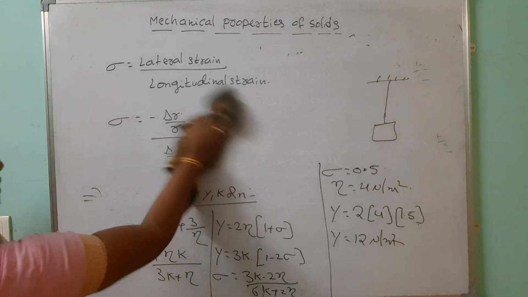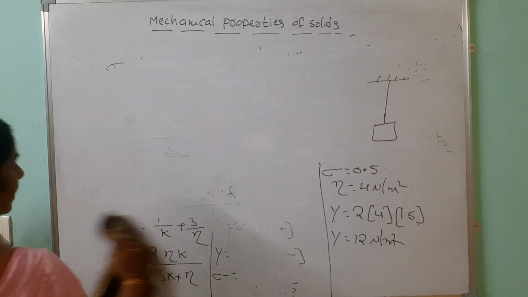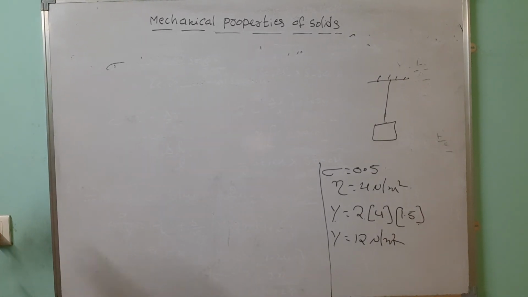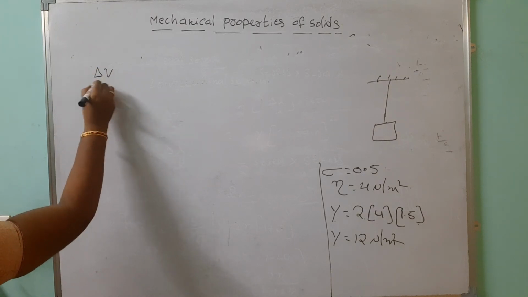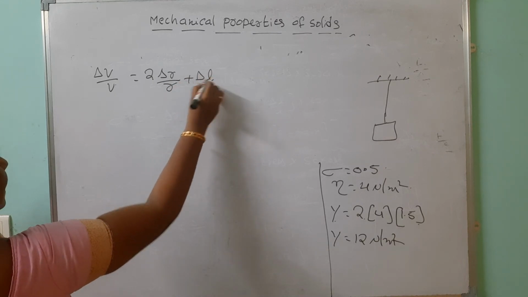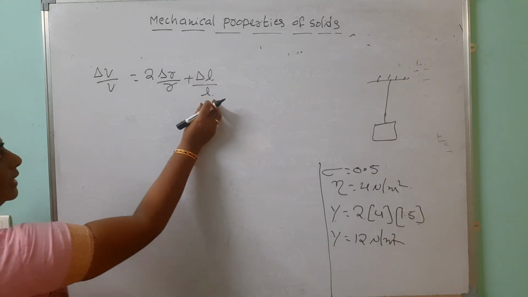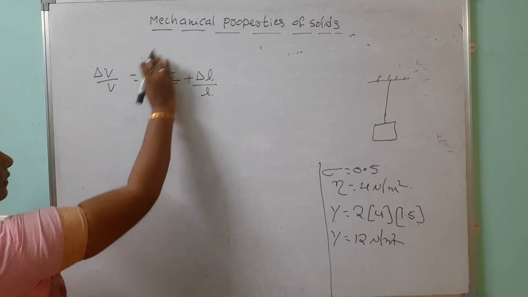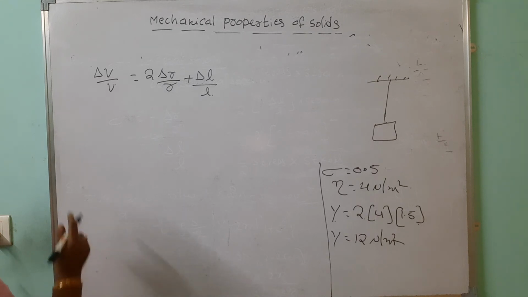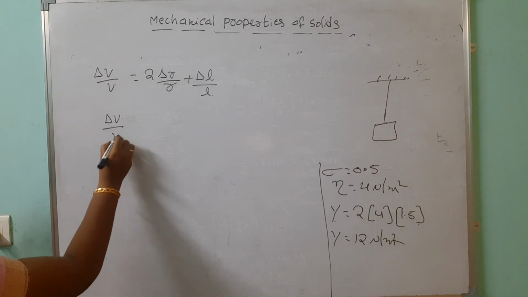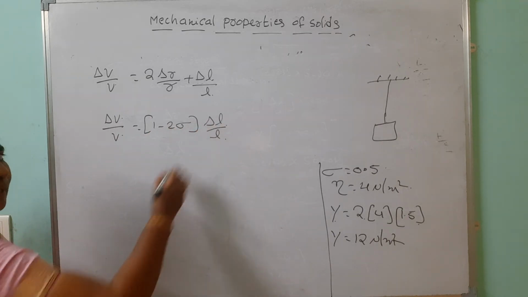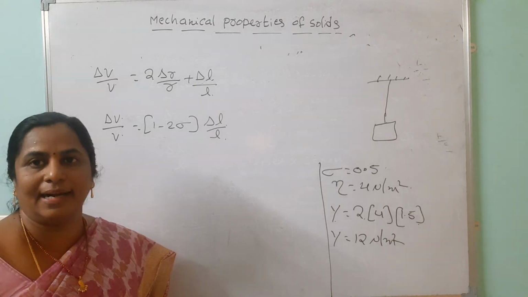The relation between volume strain, lateral strain and Poisson's ratio I am also giving, so you have to learn this by heart also. Delta V by V equals 2 into delta R by R plus delta L by L. This is the lateral strain and this is the longitudinal strain. When you add these two, we get the bulk strain. In terms of Poisson's ratio you can also express it as 1 minus 2 sigma into delta L by L.